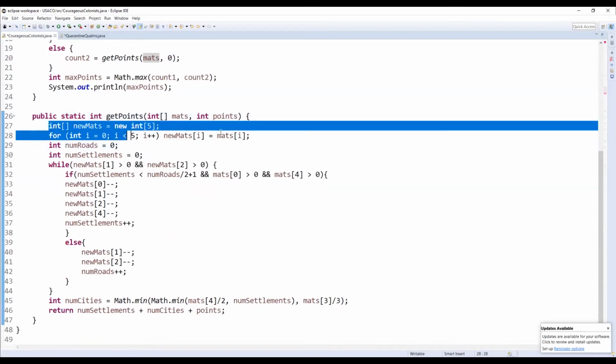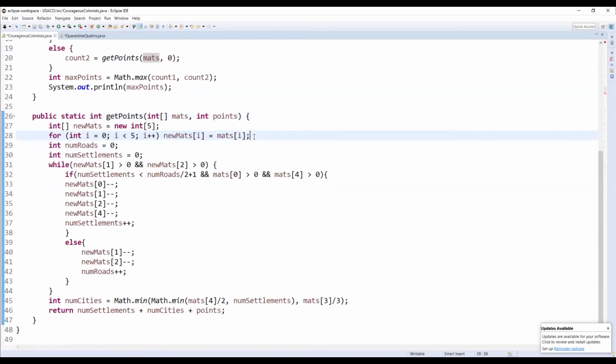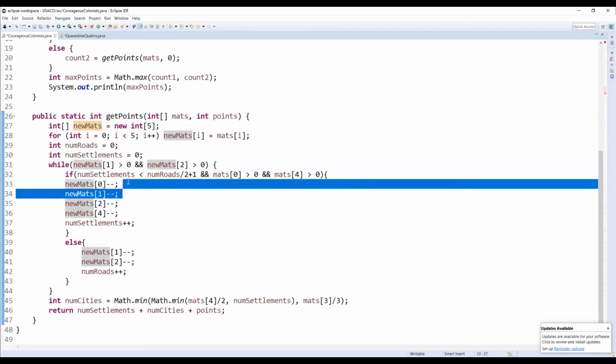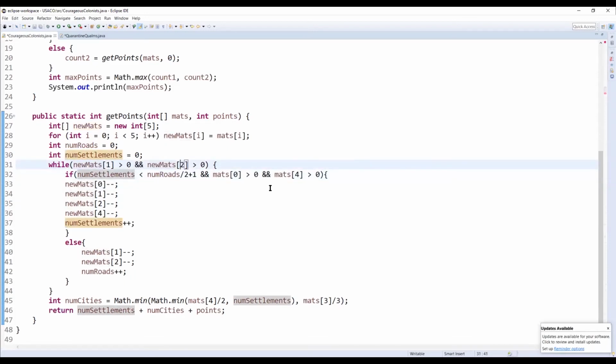We're going to first put everything into a copy array because we don't want to affect the original array. And then we're going to say, okay, if we have at least 1 wood and at least 1 brick, then we should probably consider using as much of that as possible to build settlements and roads. So first we test if we can build a settlement. We already know that we have at least 1 wood and at least 1 brick, but we also need 1 wheat and 1 sheep to build a settlement. So we need to make sure that we have at least 1 of those. And last, we also need to make sure that the number of settlements is less than the number of roads divided by 2 plus 1.